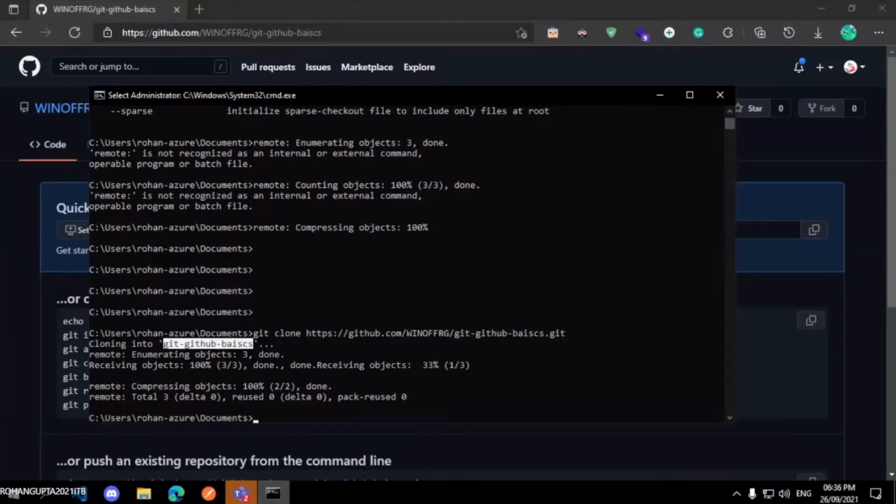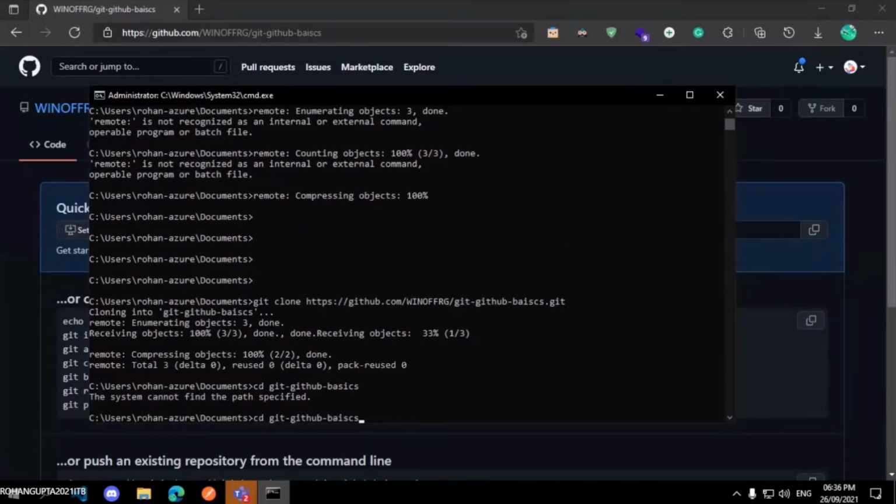So this remote repository is now in my local environment, and now I can access the files and everything else that was in that repository. To go inside that repository, I will use the simple cd, meaning change directory, command. It is the same on Linux, Mac, and Windows. cd and the name of the folder in which you want to go. Folder or repository, same thing. So I will write git-github-basics. This is the name of the repository I want to go inside. So I will press enter.